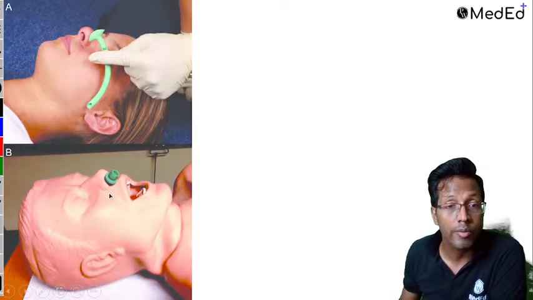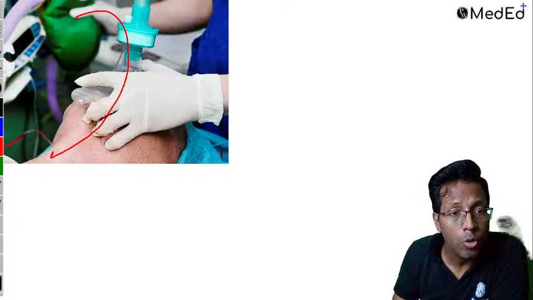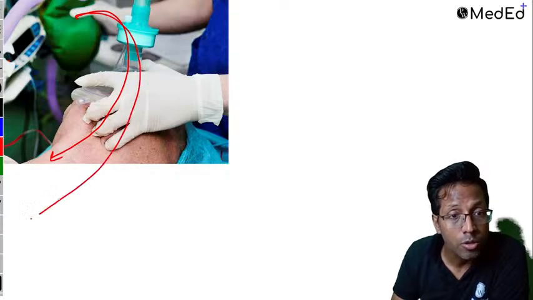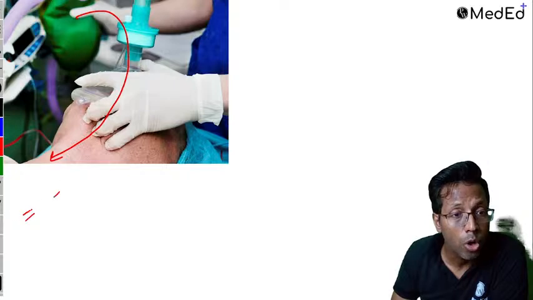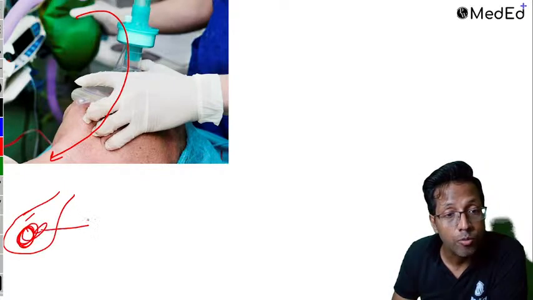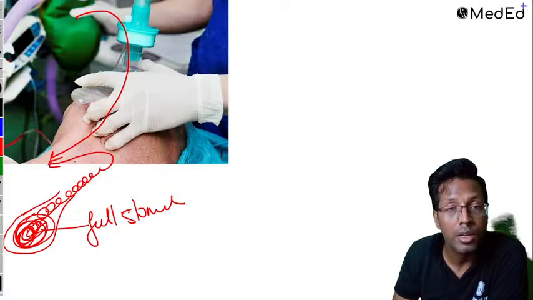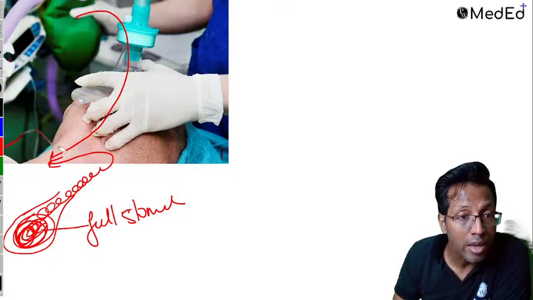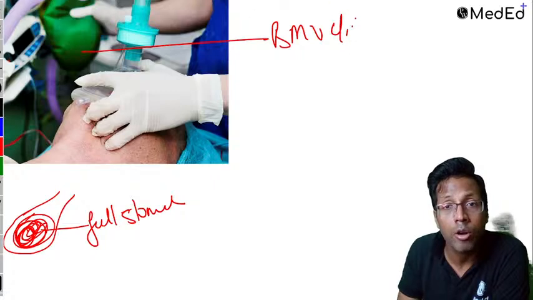Someone who's having risk of aspiration, if I do the bag mask ventilation, some oxygen is going to go into the trachea, but a lot of oxygen is also going to go inside the esophagus. And the one that goes inside the esophagus, remember I told you, it's going to cause distension. And remember, this patient is full stomach. So if this oxygen goes inside the stomach, it causes further distension. You're going to cause a regurgitation and aspiration of the gastric contents. Therefore, in a full stomach patient, bag mask ventilation is contraindicated.